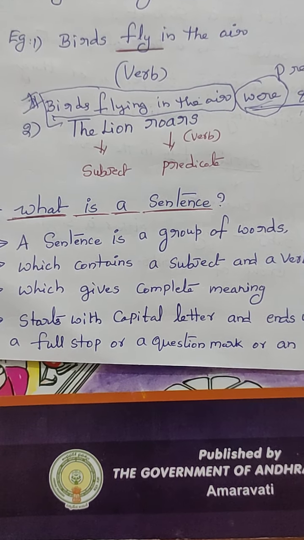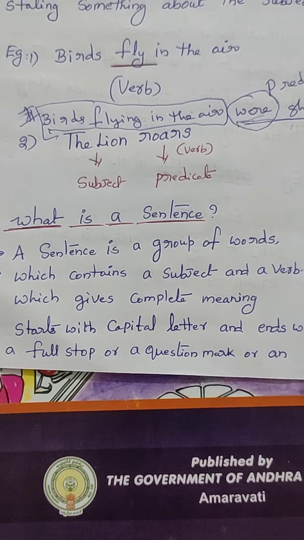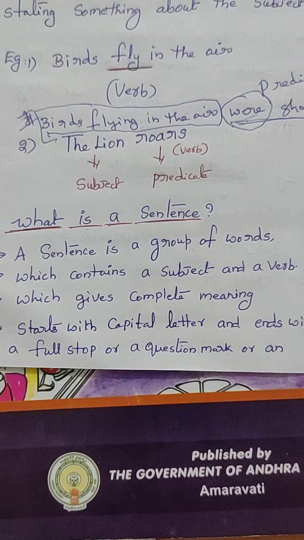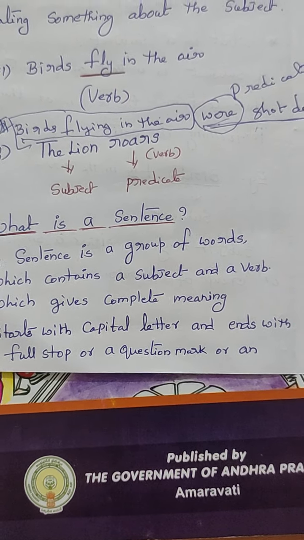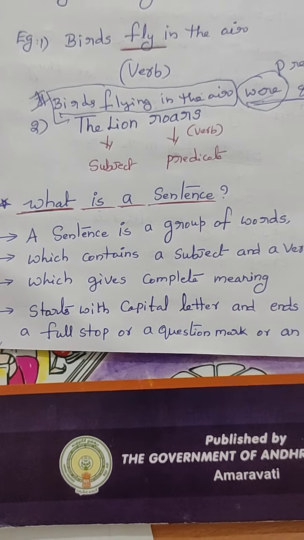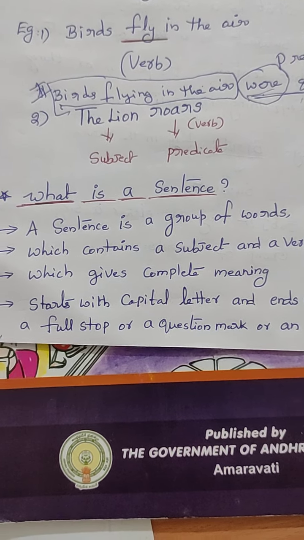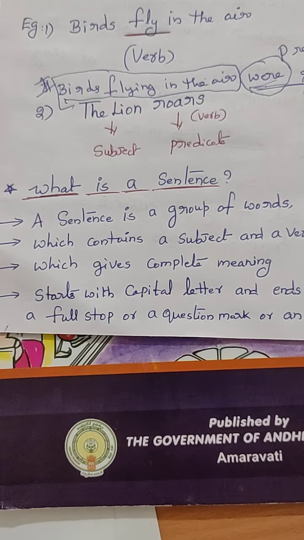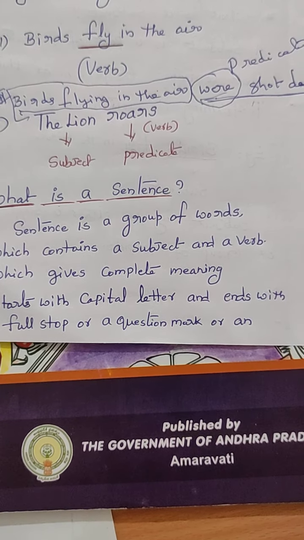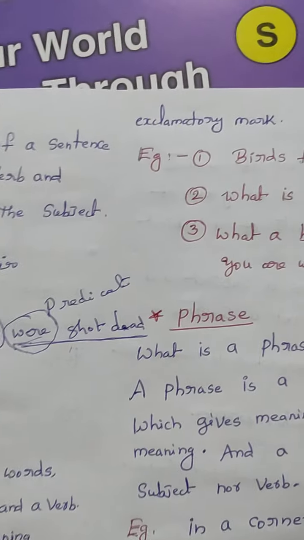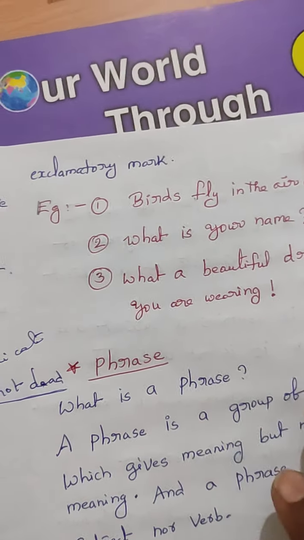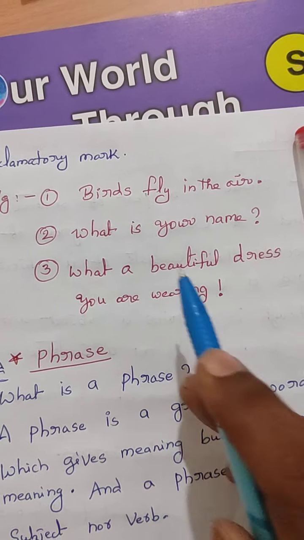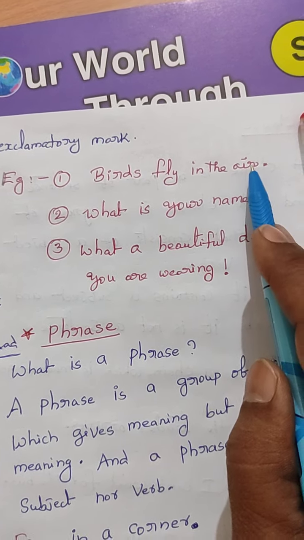See here once again, a sentence is a group of words which contains a subject and a verb, which gives complete meaning, starts with a capital letter and ends with a full stop or a question mark or an exclamatory mark. Now see the examples. See the first example. Birds fly in the air.